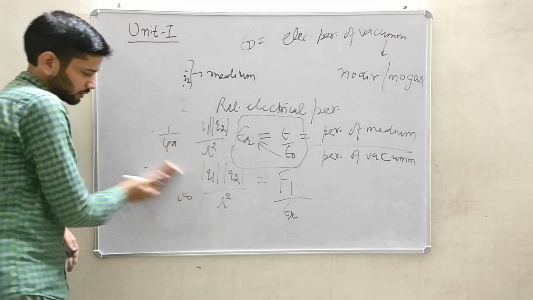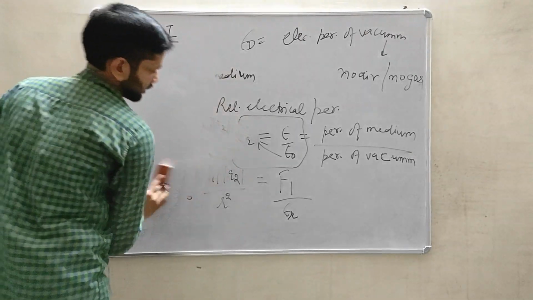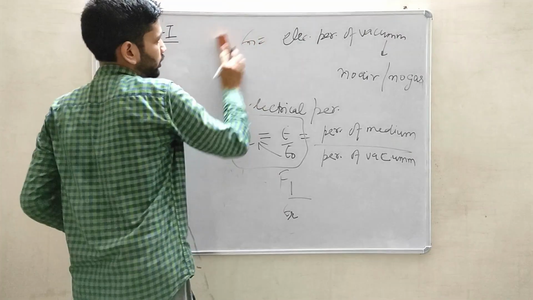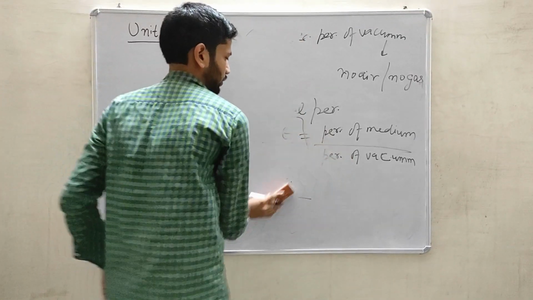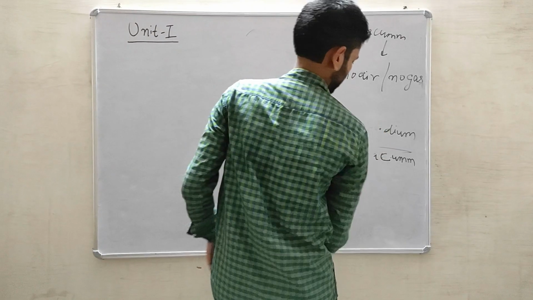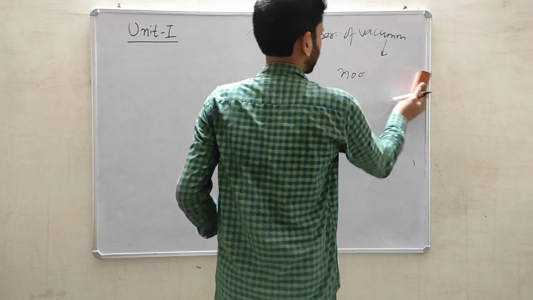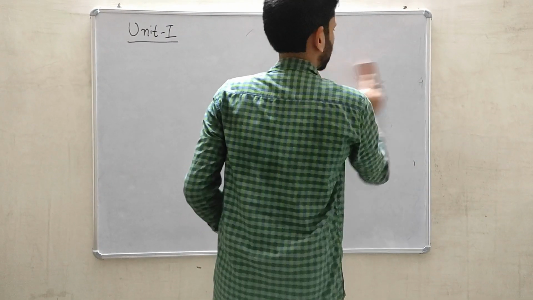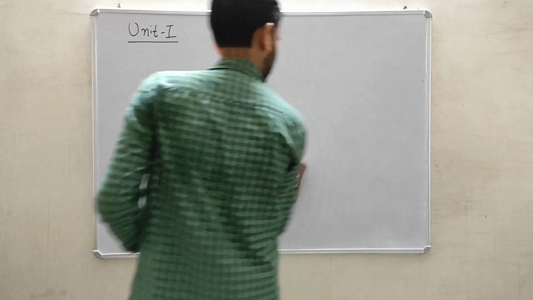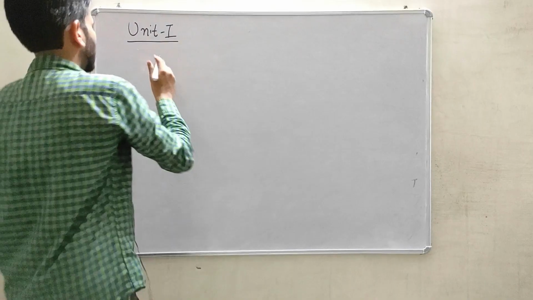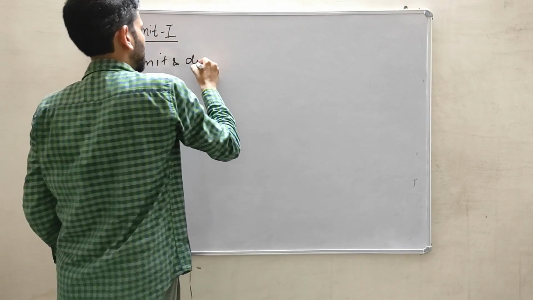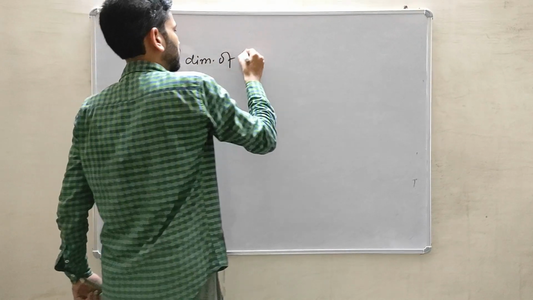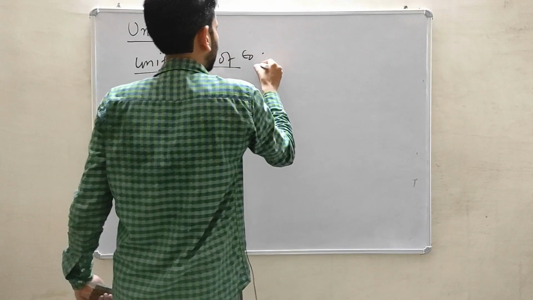I will also describe how the unit and dimension of electrical permittivity can be calculated for any system. What is the unit and dimension of epsilon naught?